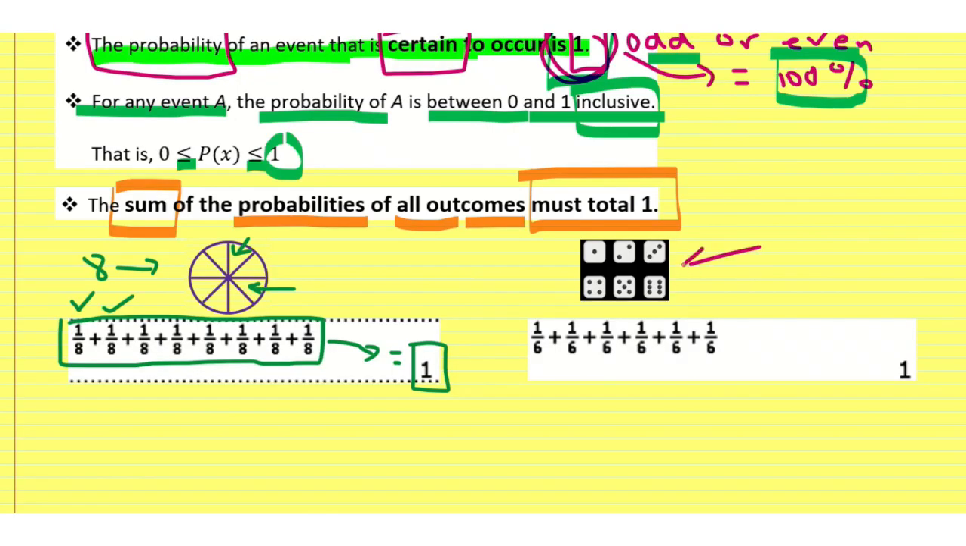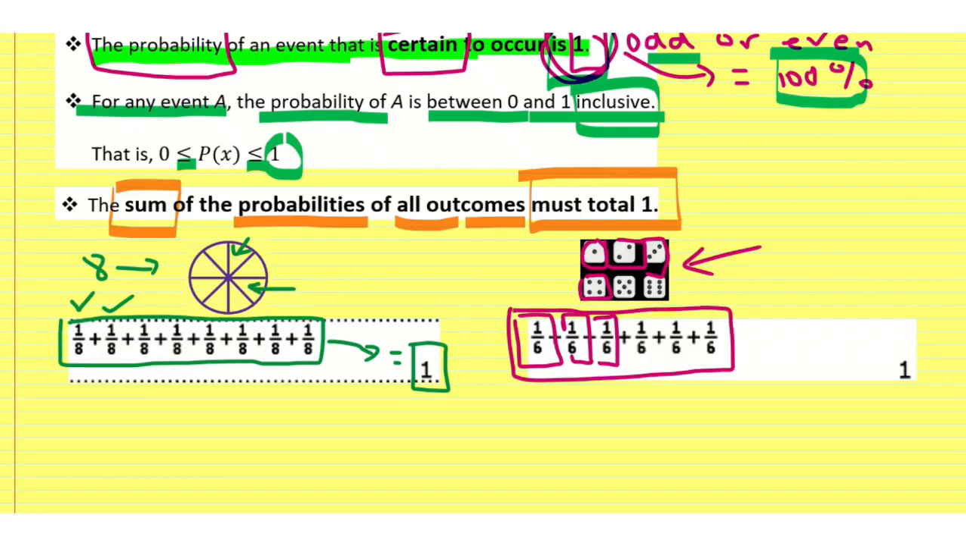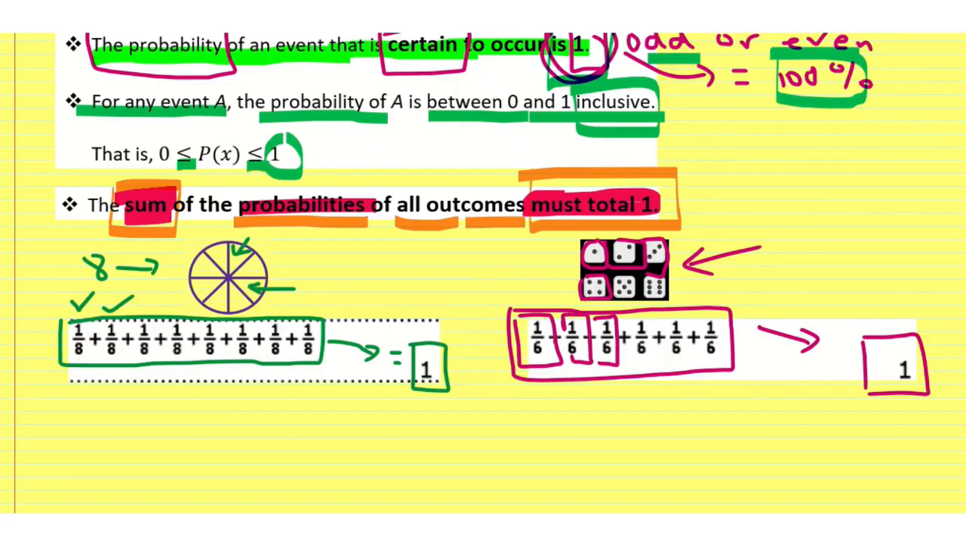Same thing for my 6-sided die over here. What are the chances of getting a 1? Well, it's 1 out of 6. What are the chances of getting a 2? Well, 1 out of 6. What are the chances of getting a 3? And a 4, et cetera? Each one of those is a 1 out of 6 chance. So if I add up all of my probabilities, they will total 1. So it's important to remember that the sum of all the probabilities of any particular event must total 1. Add up to 100% of all the possible outcomes.